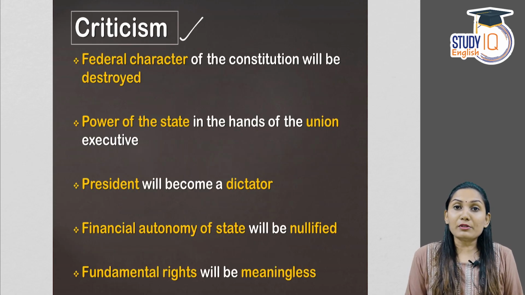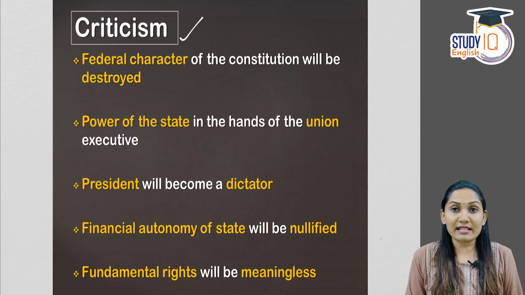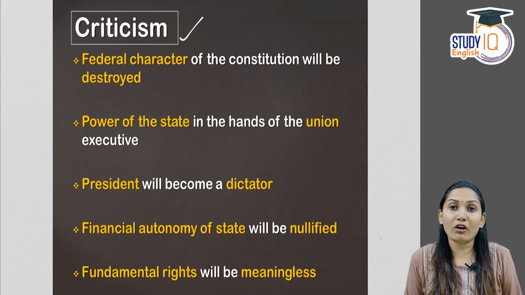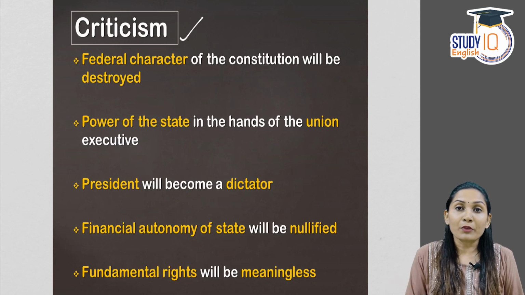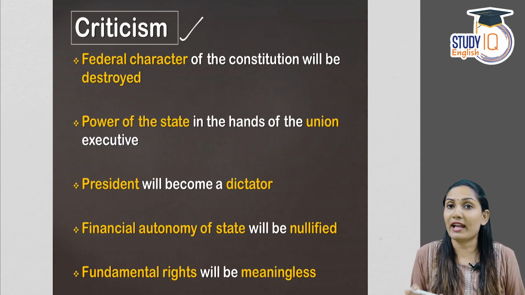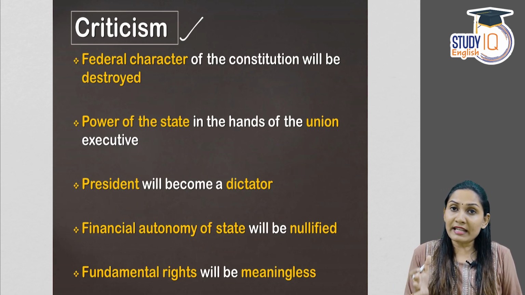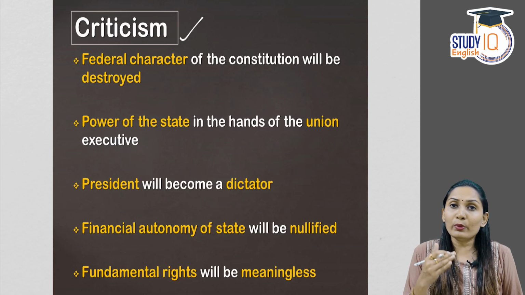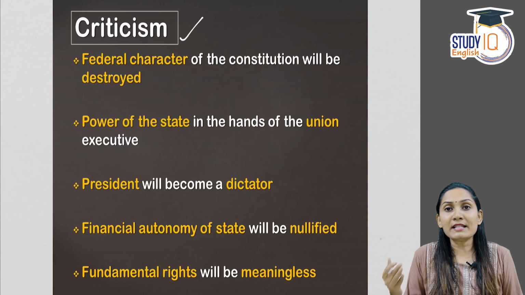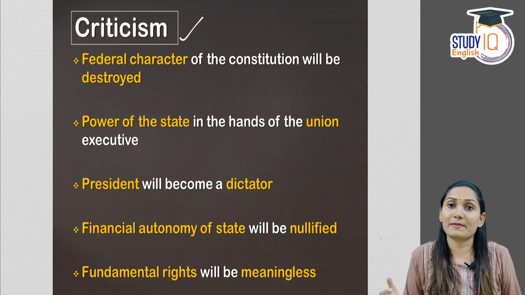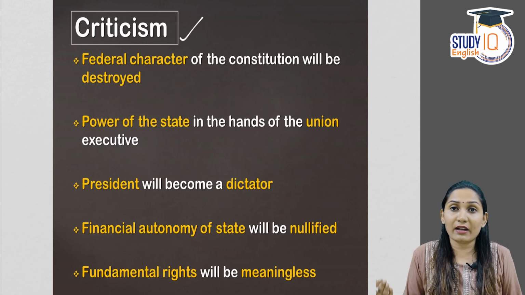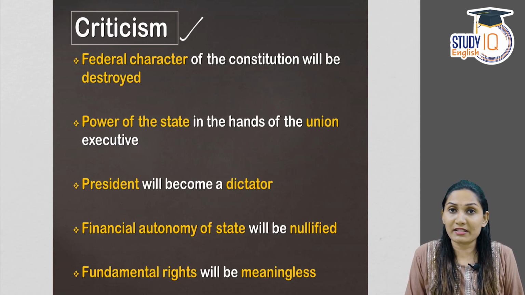Now, let's come to the criticism of financial emergency. We have already seen that during a financial emergency, the executive authority of the central government falls even on the state government to take various financial decisions. This definitely affects the federal structure of the country. How? India is a federal country with central government and then the state governments also. And state governments are given their own independence in their own respective areas, and central government their own freedom and their own right to take decisions on their respective areas.